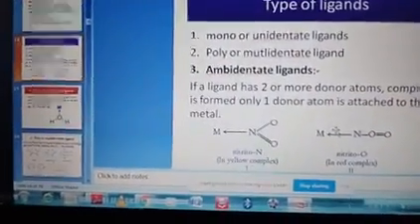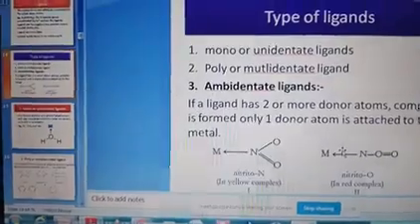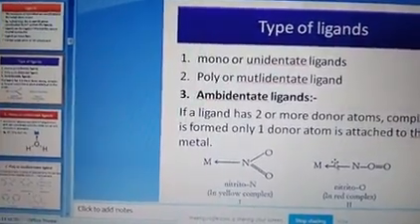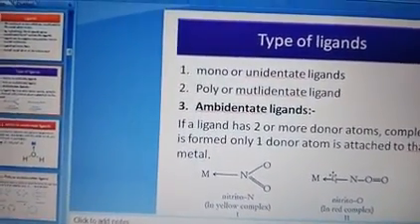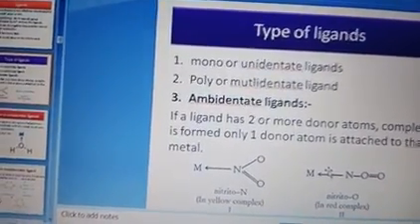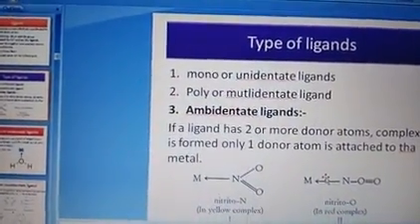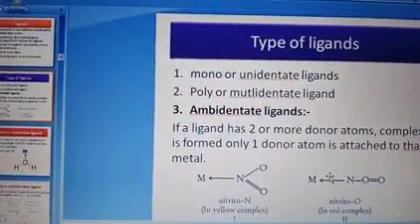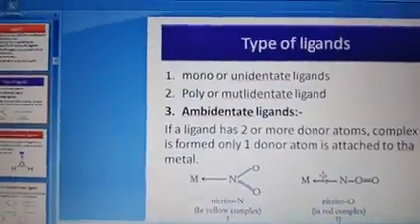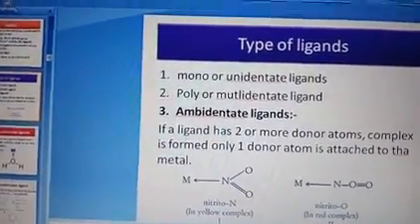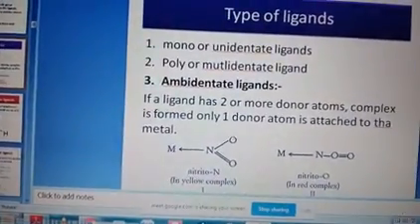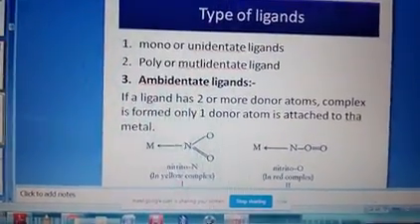Another ambidentate ligand in your textbook is thiocyanate. M can join with S, then we call it thiocyanato S. M joined with N, and then C, then S, then we call it thiocyanato N. So like this, on which part it is joined, you need to express while naming the ambidentate ligands. So let us see again.